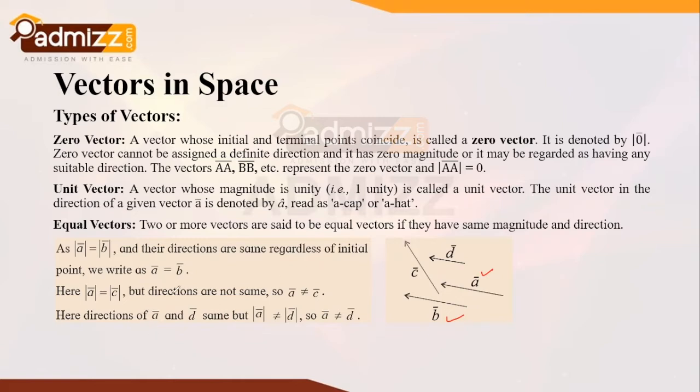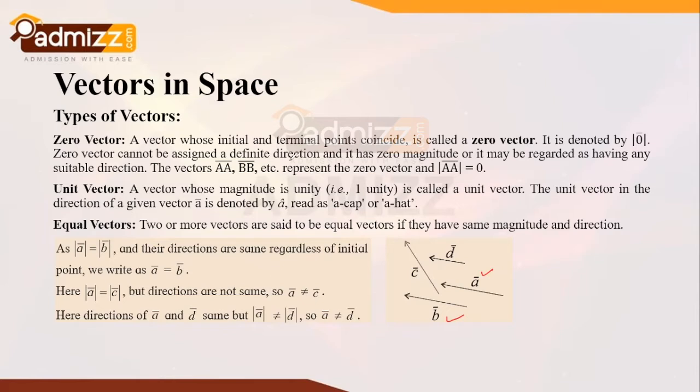The directions of a bar and d bar are the same, but the magnitude is different, so once again the vectors a bar and d bar are not equal. Two vectors are equal if and only if their directions and magnitudes are the same, regardless of their initial point. All right, so this is the key fundamental dealing with the zero vector, unit vector, and equal vectors.